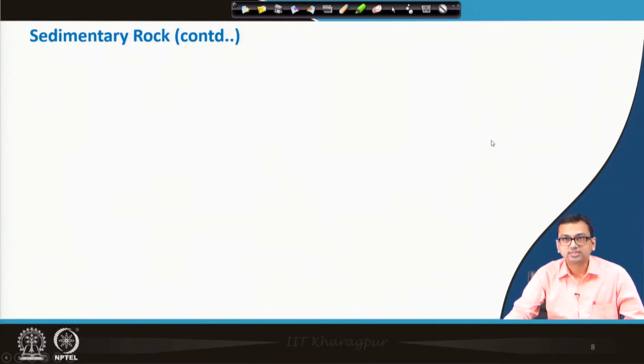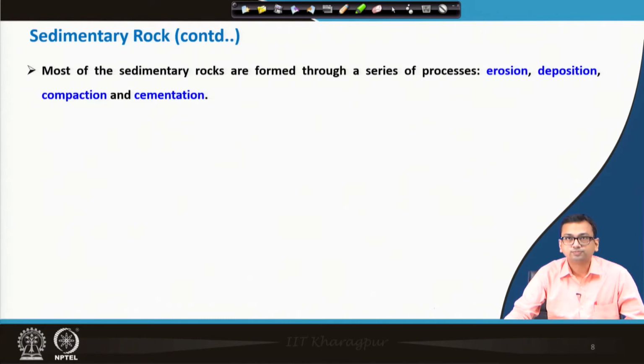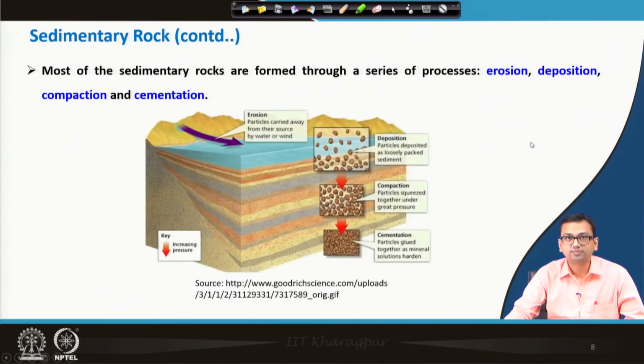Anyway, let us try to understand the mechanism, how it forms. Most sedimentary rocks are formed through a series of processes: erosion, deposition, compaction and cementation. These 4 steps are there. Let us understand what they are. From this diagram, we can clearly see that here it is written: erosion.